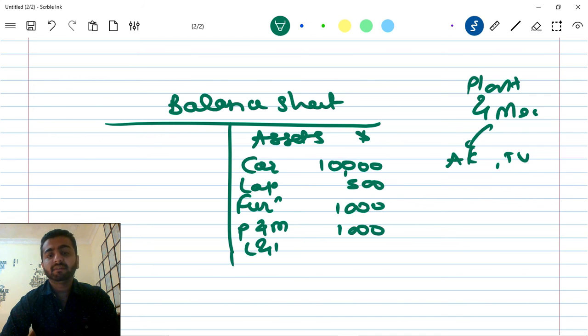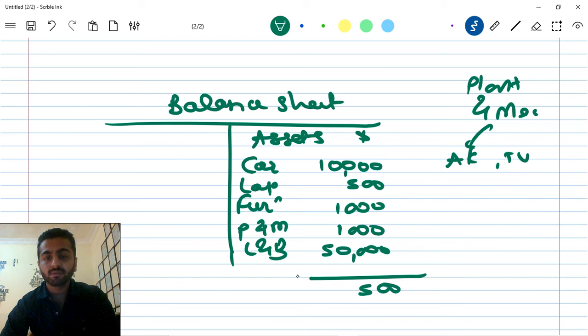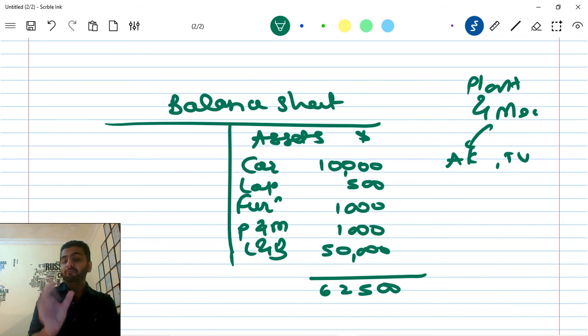I have land and building. The building I own is, let's say, $50,000. So what are my total assets? This comes to around 62,500. That is the worth of my assets. I have paid this much amount, 62,500.